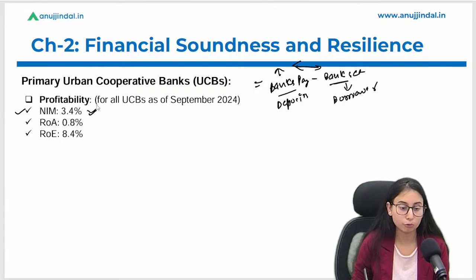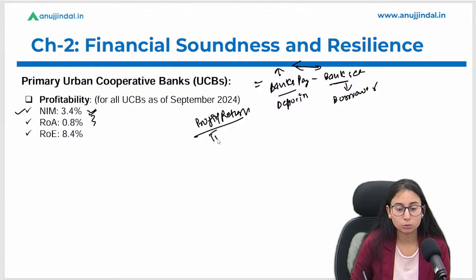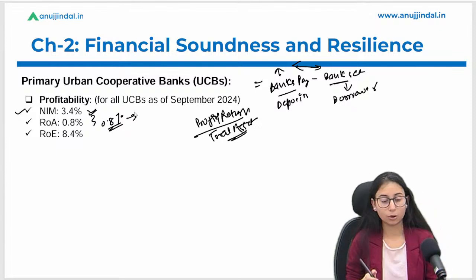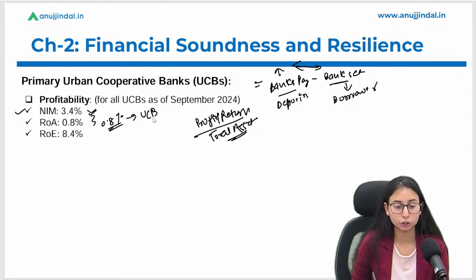And if we talk about the return on assets, जितने भी बैंक्स के पास एसेट्स होते हैं उनके ऊपर रिटर्न कितना है? Okay, how we can calculate it? Profit, or we can say return, divided by the total assets of the bank. Its ratio is 0.8% for the UCBs, all kinds of UCBs.